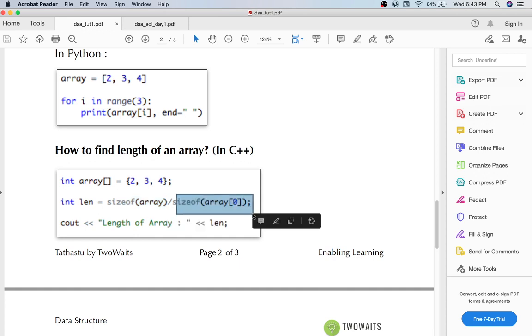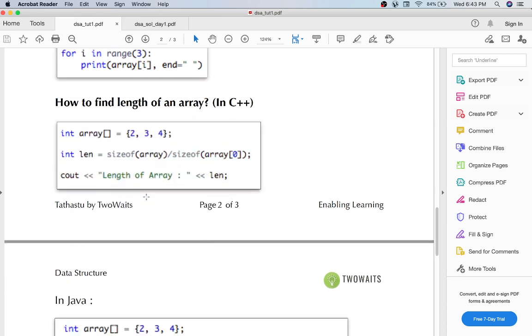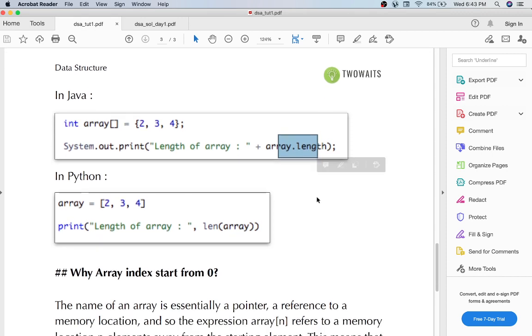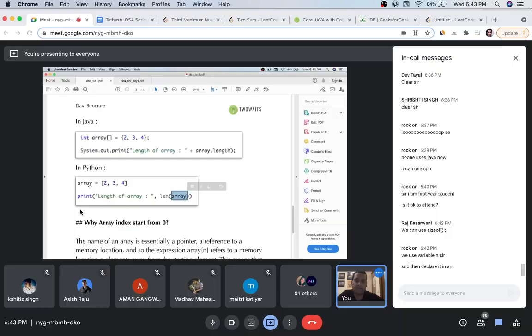Because you don't have the length, you cannot take the last element, okay? You get the length. In Java, you can simply print array dot length. It's a property, not a method, so you don't have to use parentheses at the end. In Python, you will use the len method and pass the array as a parameter, and it will output the length.